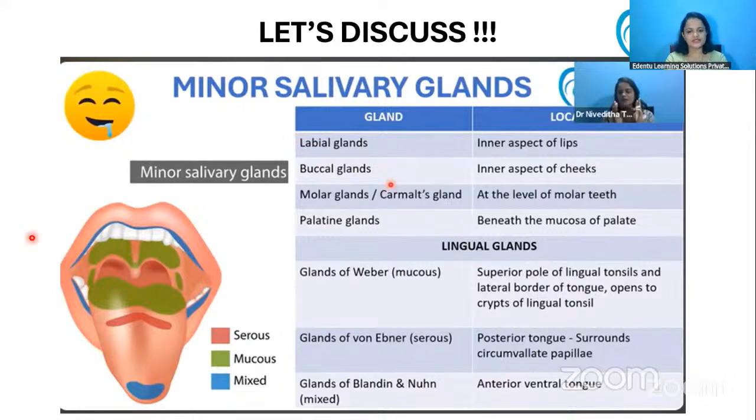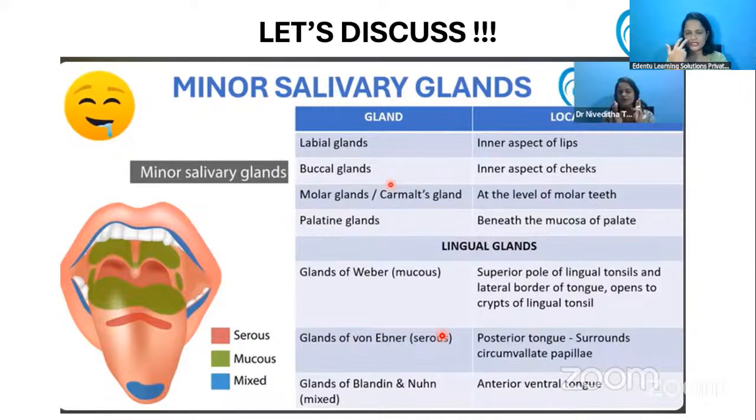Okay, so the glands of Weber are purely mucous glands. The glands of Blandin and Nunn are mixed glands that are present on the anterior surface of the tongue, near the tip of the tongue. Then we have the glands of von Ebner, which are purely serous in nature. They are present